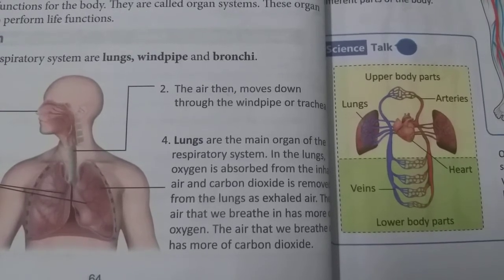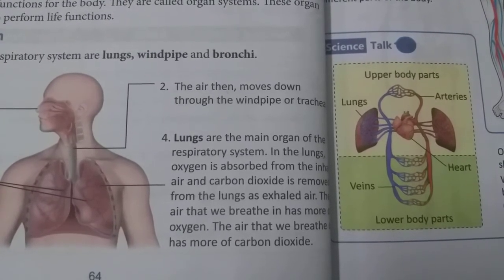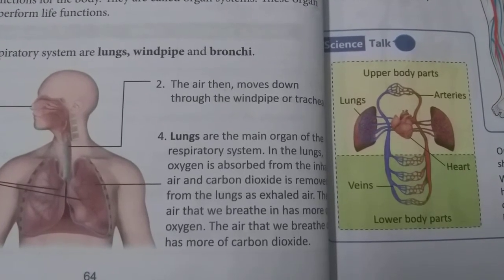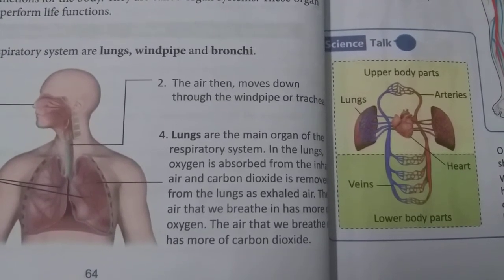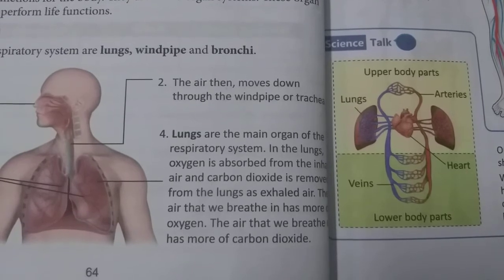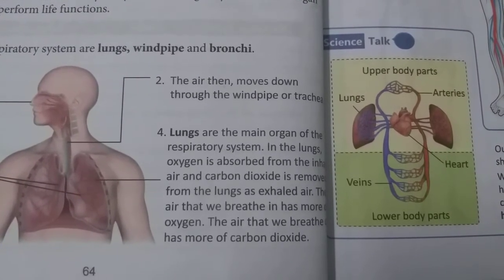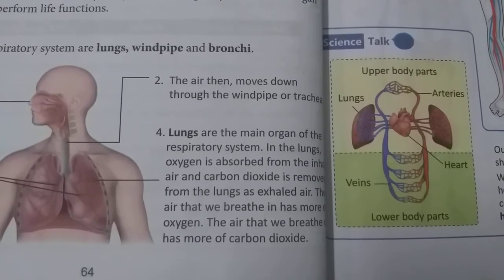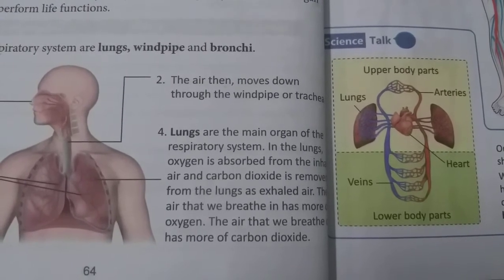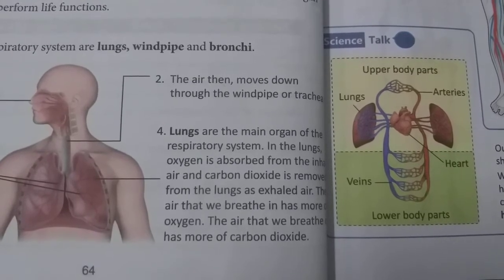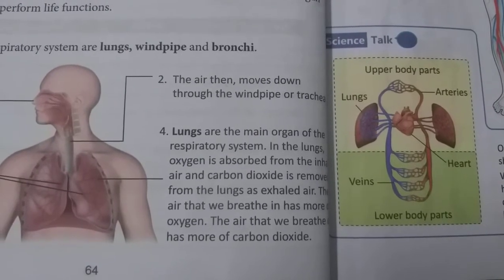So in that exhale here, what is present? Carbon dioxide. Exhale means the air that is going from our nose outside, and inhalation, that we are taking air inside our body. So what happened? Our lungs absorb oxygen from air.